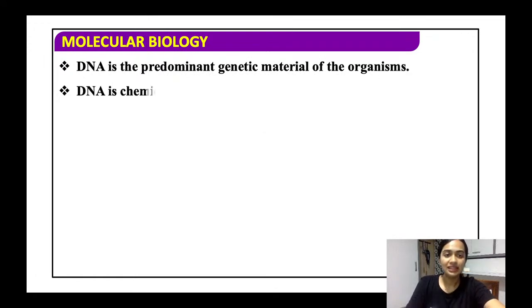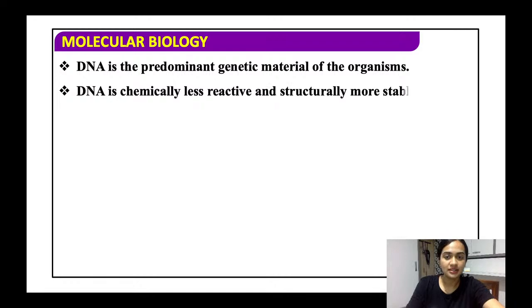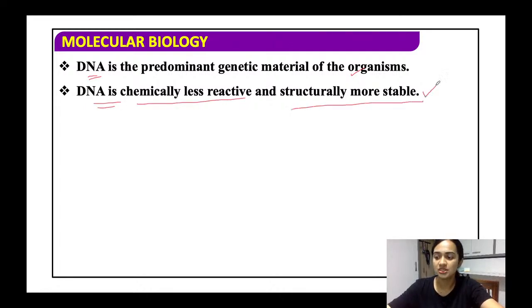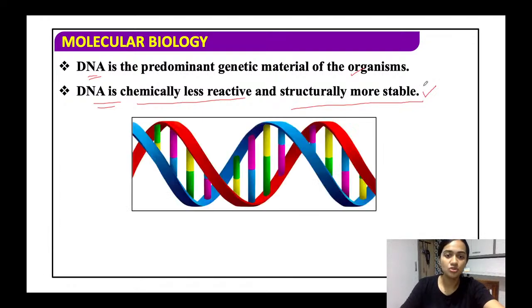So the DNA is the predominant genetic material of the organisms. DNA जो है वो है predominant material of the organisms. DNA is chemically less reactive and structurally more stable. Hence, it is the most suited.